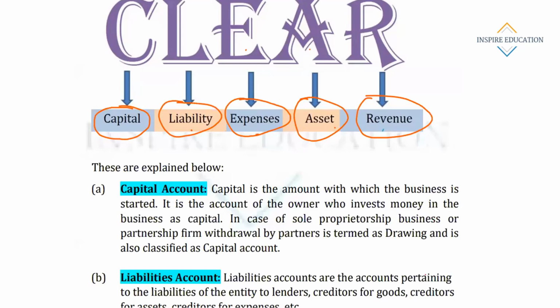What is capital? Capital is the amount with which business is started. It is the account of the owner, who invests money in the business as capital.